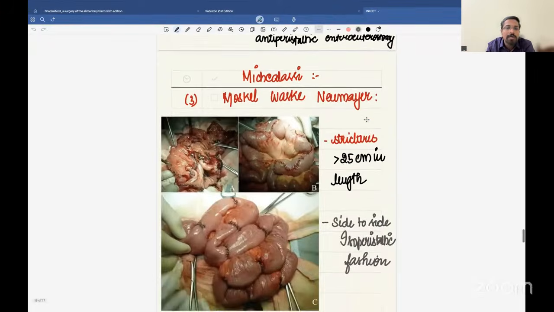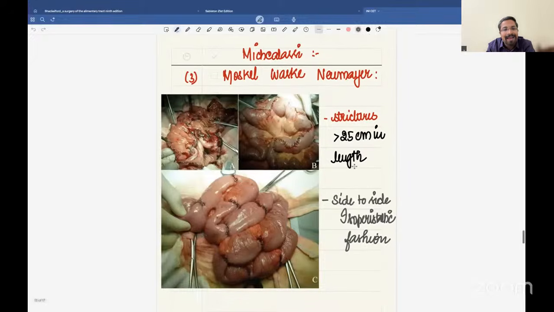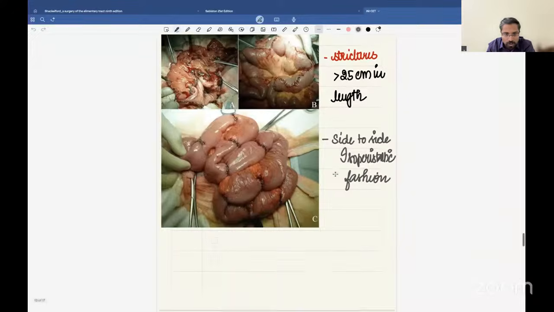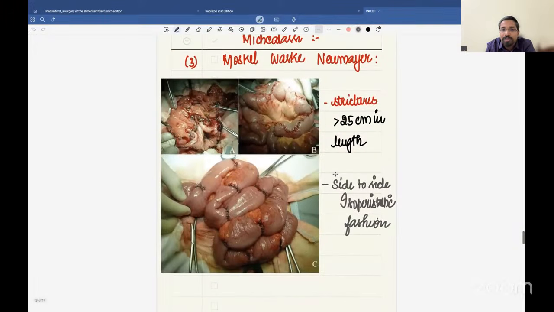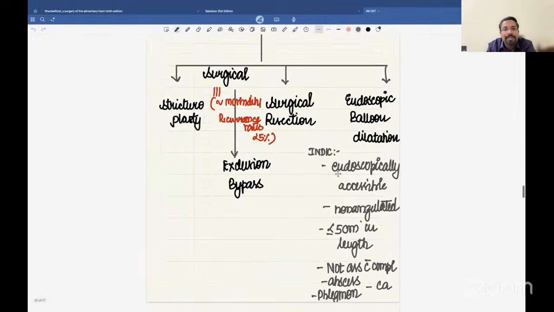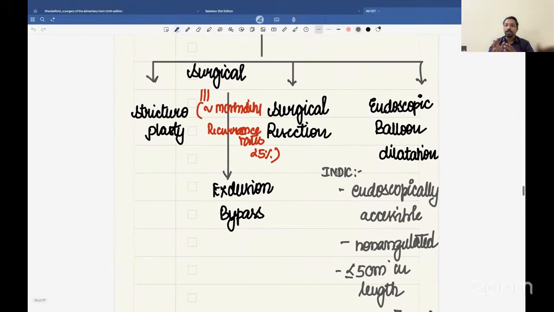Now, coming to the other, non-conventional techniques, followed for strictures more than 25 centimeters in length. Here is a picture of the most commonly performed procedure, where we have performed a side-to-side isoperistaltic enterostomy. This is nothing but the Michelassi technique. Michelassi stricturoplasty is done for longer strictures more than 25 centimeters in length, in a side-to-side fashion. So these are all the indications for stricturoplasty. Now that I have said that, what are the indications for surgical resection?